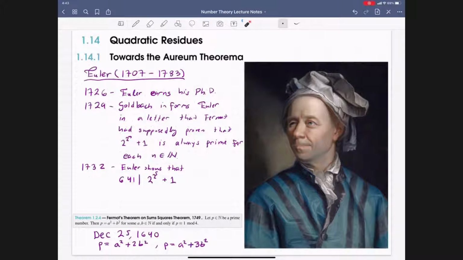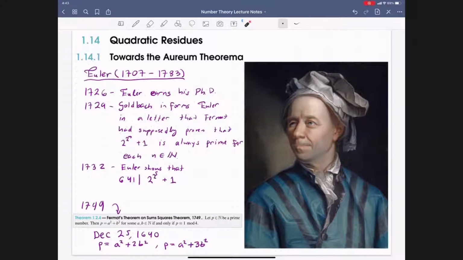So 1732 marks the very first work in number theory for Euler, and it was this result. And in 1749, Euler will prove the sum of squares theorem, which we will be proving this coming Monday. And so on Monday, we will have the tools necessary to prove the Fermat sum of squares theorem in the same way that Euler did initially. So that's the plan for this coming Monday. We're going to prove that result.